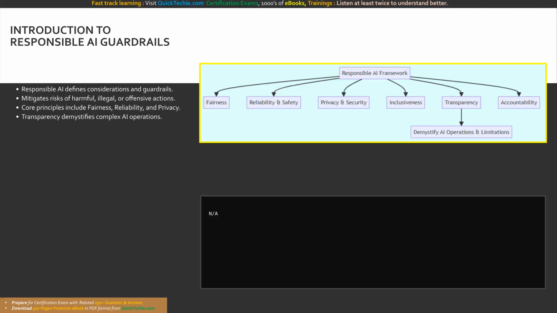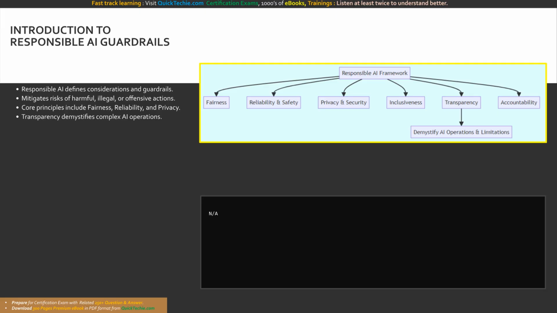Welcome everyone to our advanced training on artificial intelligence. Today, we are taking a deep dive into the foundational principles of responsible AI, with a specific, laser-sharp focus on the considerations for transparency in an AI solution. As you step into the role of an AI architect, data scientist, or developer, understanding these ethical frameworks is absolutely paramount to your success.